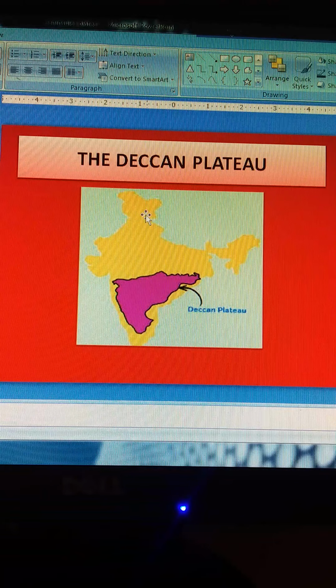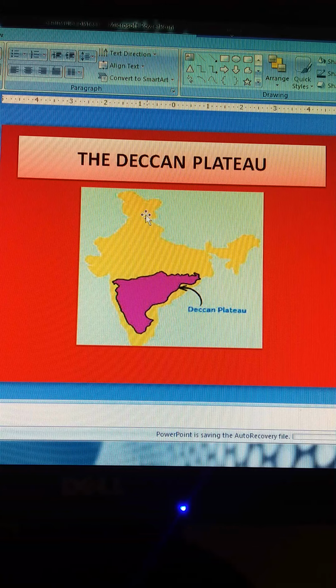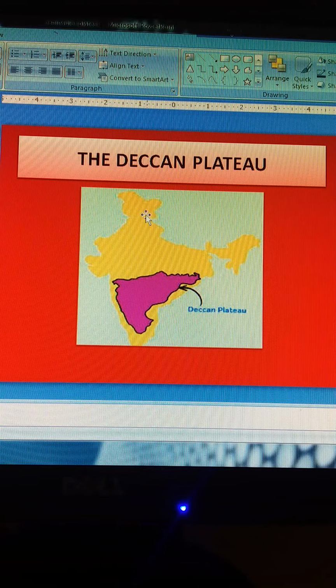An extension of the plateau is also visible in the northeast, locally known as the Meghalaya and the Karbi Anglong Plateau and the North Cachar Hills. It is separated by a fault from the Chotanagpur Plateau. Three prominent hill ranges from west to east are the Garo, Khasi and Jaintia Hills.